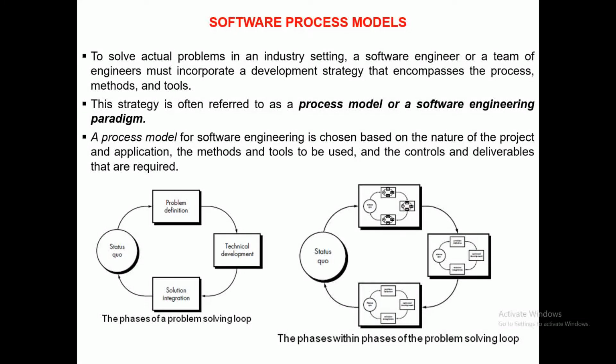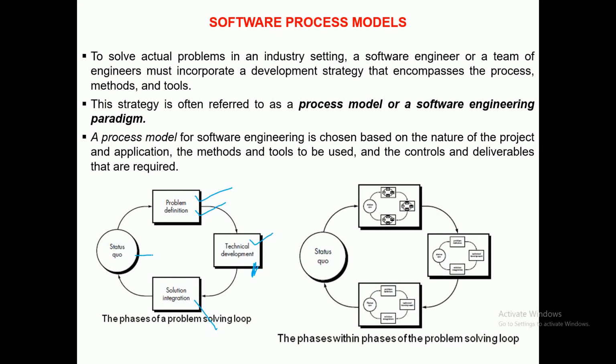Now, this is something about the software process. The software processes are divided into various steps. The first step would be the problem definition, identifying the problem. Design creation, analysis and designing needed for the problem. Then technical development, solution integration, if multiple teams are involved, integration of the various modules which have been developed here, solution integration, status quo.